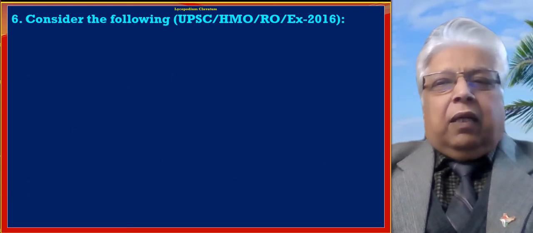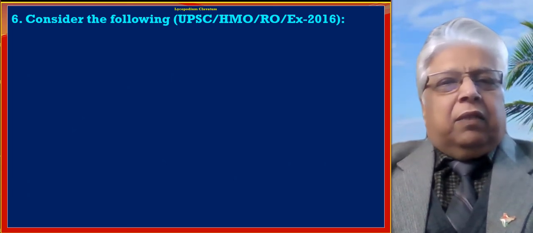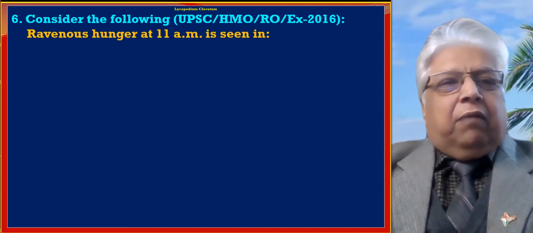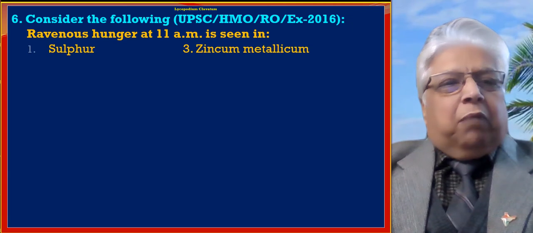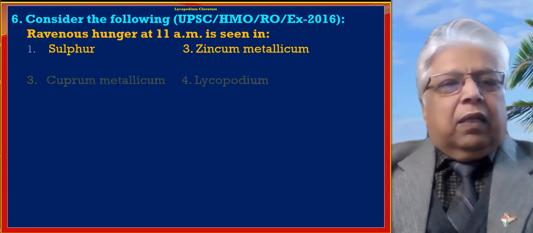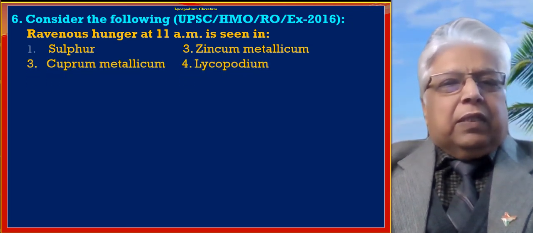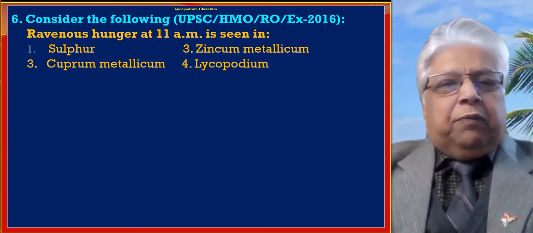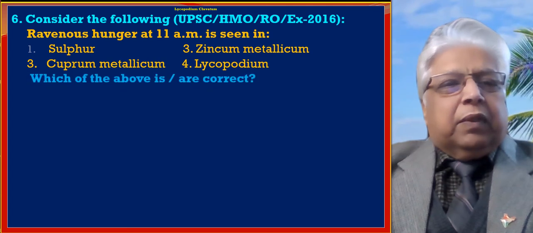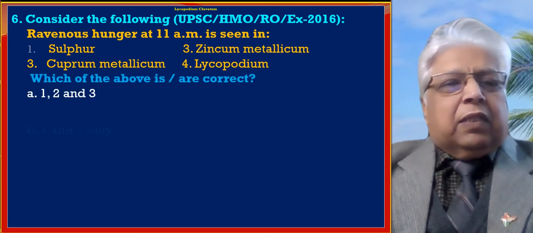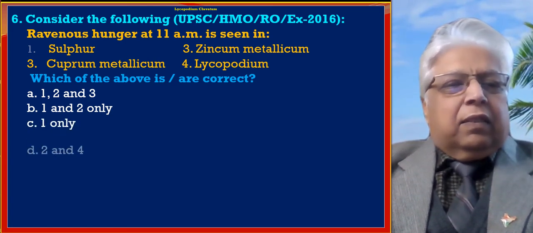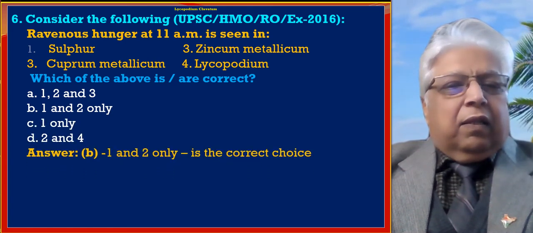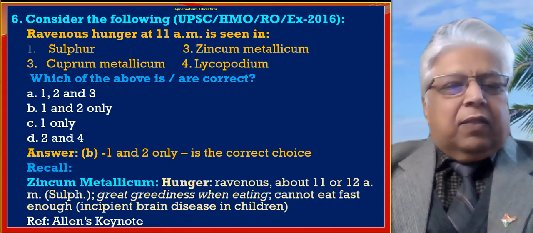Next MCQ is, consider the following. Ravenous hunger at 11 a.m. seen in number 1 sulfur, number 2 zincum metallicum, number 3 cuprum metallicum, number 4 lycopodium. The correct choice is 1 and 2, and that is zincum metallicum.